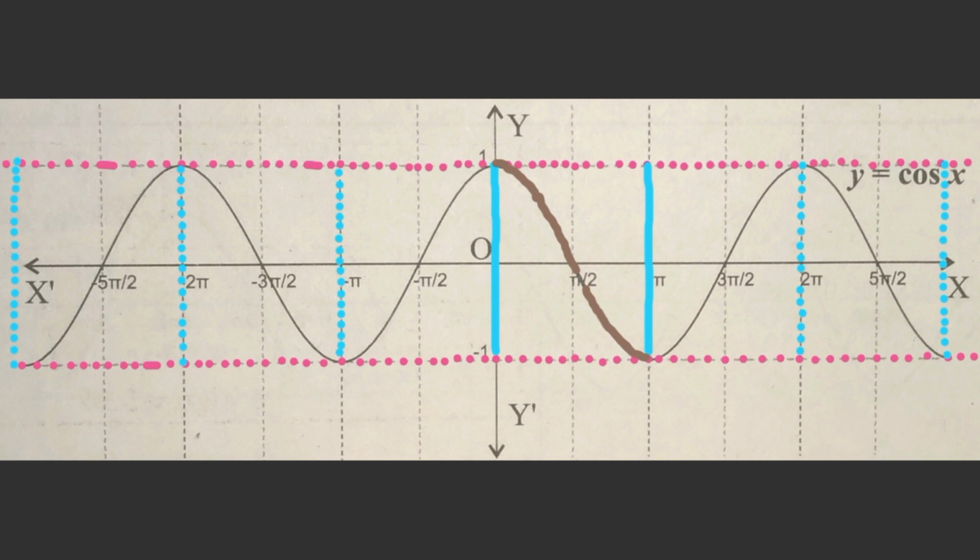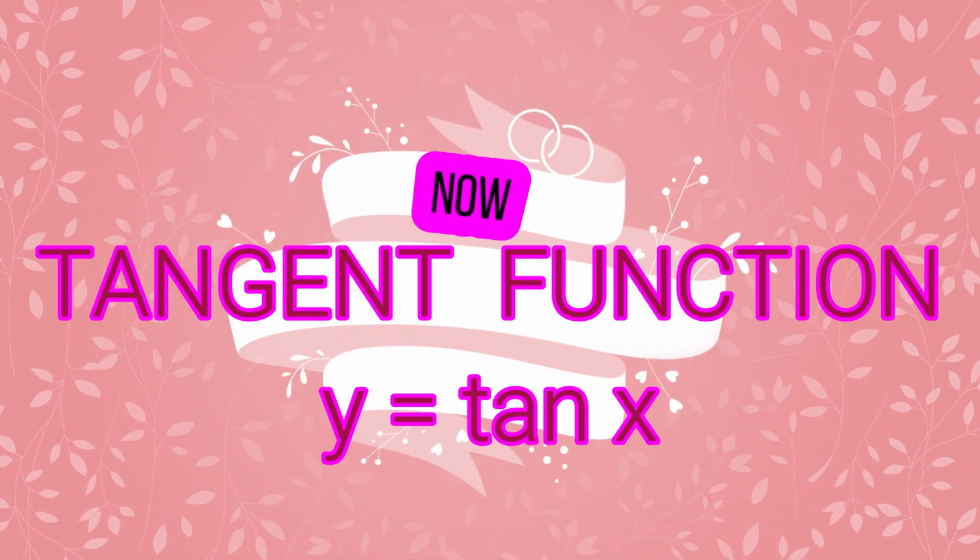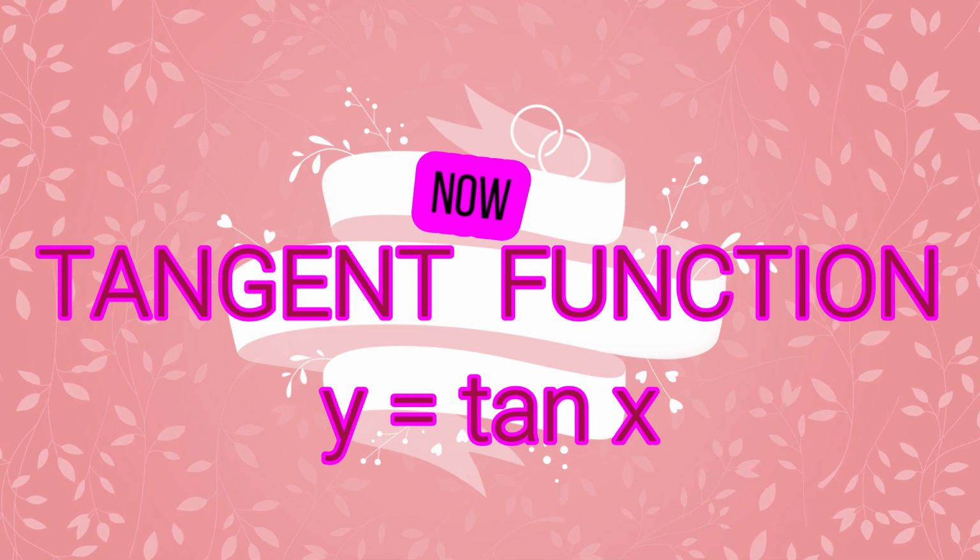Similarly, -3 pi to -2 pi, -2 pi to -pi, or -pi to 0. So in all these intervals the cosine function is either increasing or decreasing only. Therefore inverse function exists in all these intervals, but the interval 0 to pi is known as the principal value branch. We will learn about the third trigonometric function, that is tangent function.